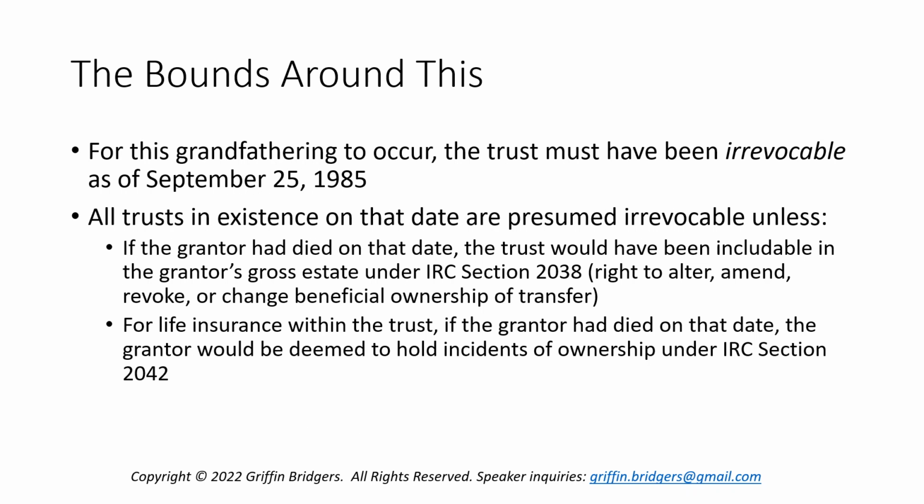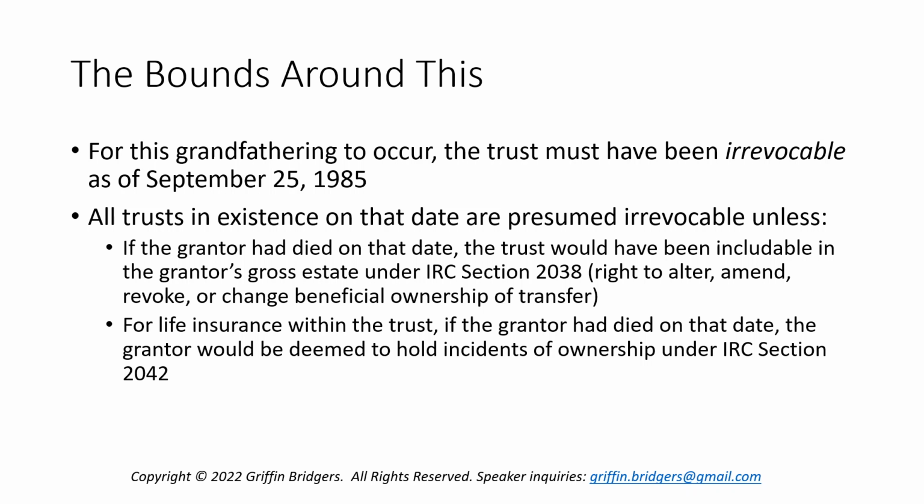All trusts that are in existence on that date are presumed to be irrevocable unless, one, the grantor, if they had died on that date, would have had the trust assets includable in their gross estate under Code Section 2038, which is the code section dealing with a retained right held at death to alter, amend, revoke, or change the beneficial ownership of transfers to that trust. Note that it doesn't list Code Sections 2036, 2037, 2035, or even 2041.